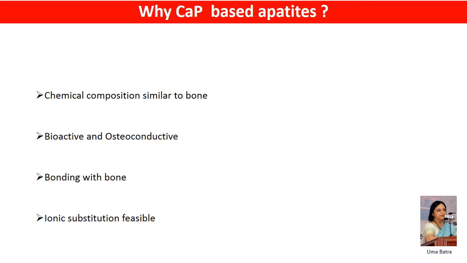Ion substitutions with zinc, fluorine, magnesium, etc. stimulate the bone formation process. They are biodegradable, and many trace elements such as strontium, copper, zinc, cobalt present in the human body are known for their anabolic effects in bone metabolism. Their substitution in CAP based scaffold materials is being investigated.